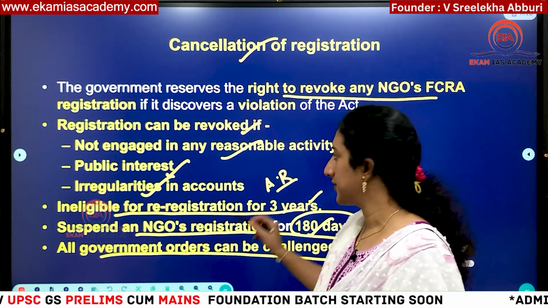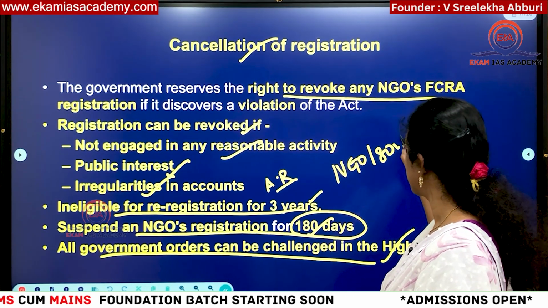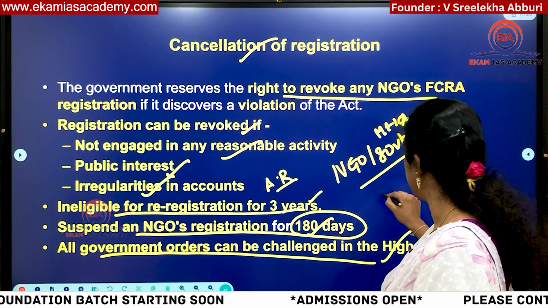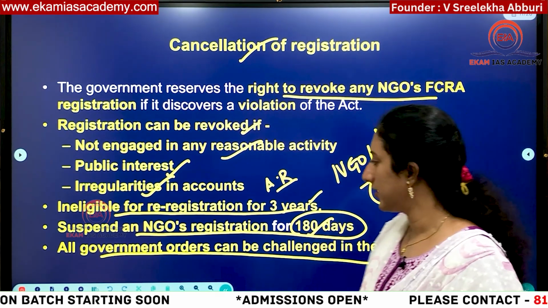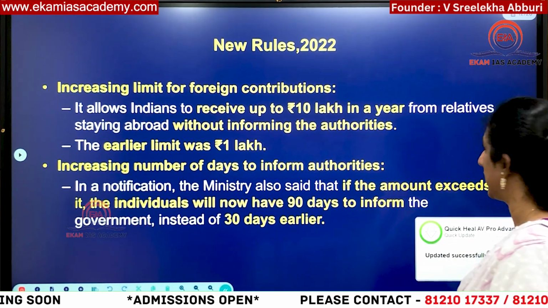Okay, so in case there is a conflict between an NGO and the government, that means the Ministry of Home Affairs, then you can go to the concerned High Court. In whichever state your NGO is located, there you can go and challenge the decision. Then, what are the new rules that were brought in 2022?